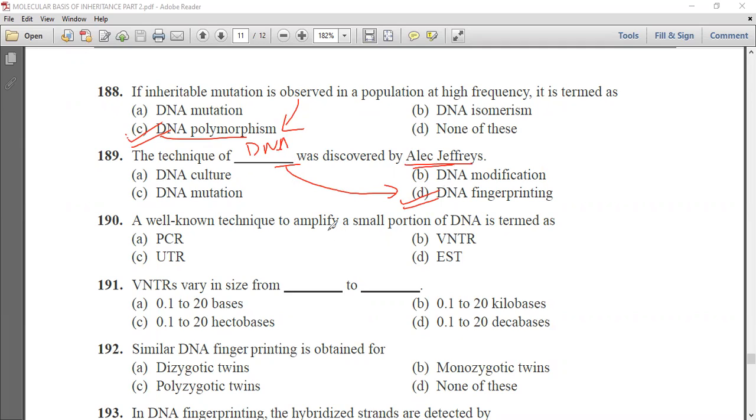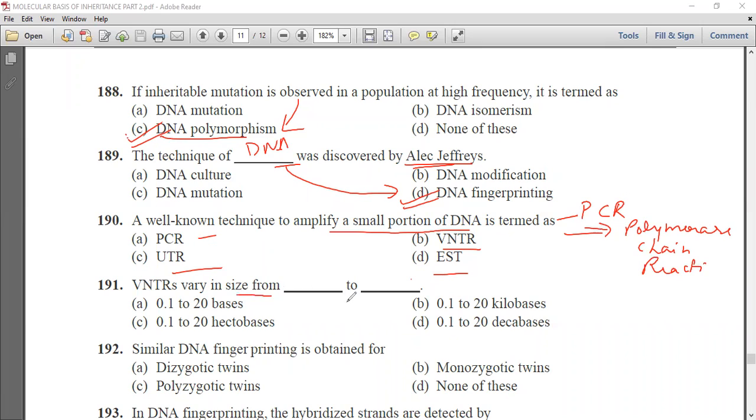A well-known technique to amplify a small portion of DNA is PCR, VNTR, UTR, or EST. So we know the technique which is used to amplify DNA is PCR, and it is known as polymerase chain reaction, and it is done to amplify a DNA sequence.